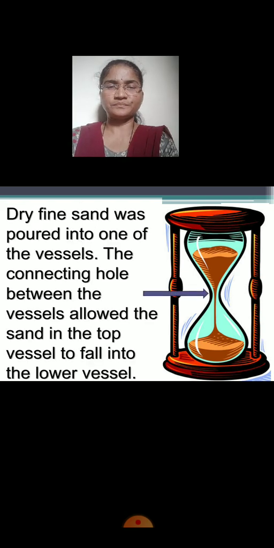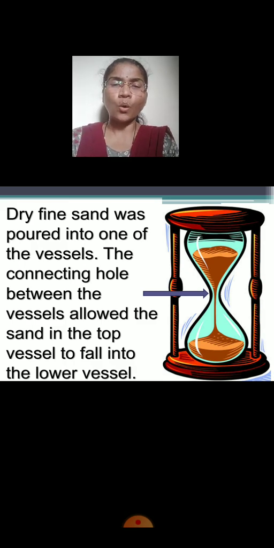Clear? Now dry fine sand was poured into one of the vessels. What you can see in brown color is the fine sand, which is poured in one of the vessels.